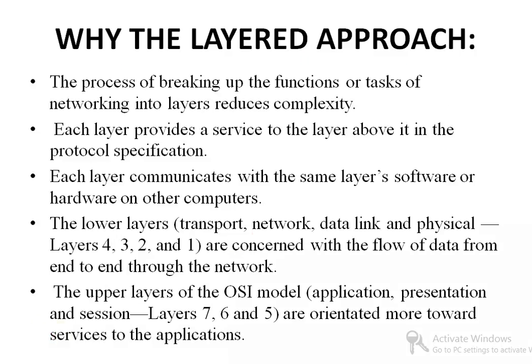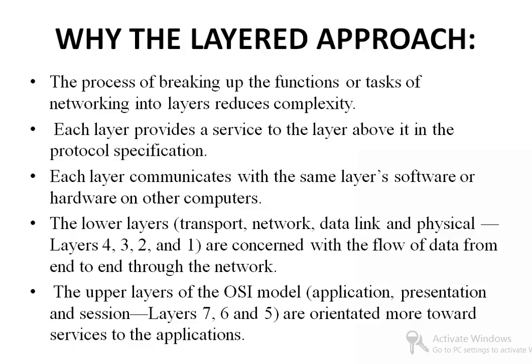Now it has 7 layers. Why the layer approach model? The process of breaking up the functions or tasks of a network into layers reduces complexity. For example, if there is some problem in the network, you just look at the physical layer. You don't have to look at other layers. You just concentrate on one layer.